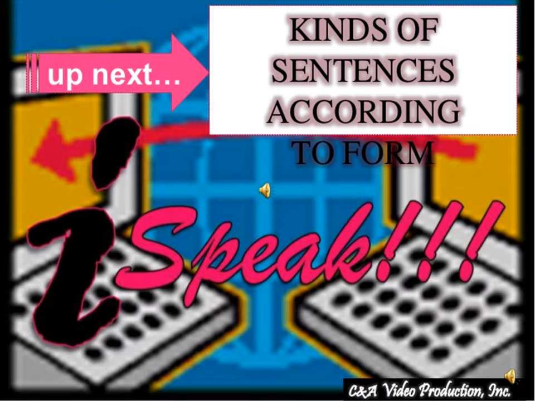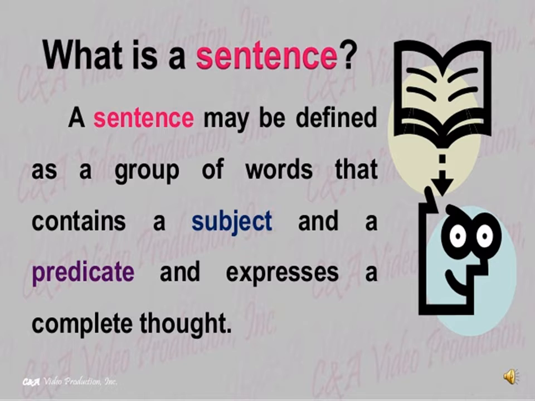Today, my topic is kinds of sentences according to the form. First of all, we will learn about the sentence, before knowing about phrases and clauses. What is a sentence? A sentence may be defined as a group of words that contains a subject and a predicate and expresses a complete thought. Means a sentence has a subject and a predicate, and also has a verb and has complete sense by itself.